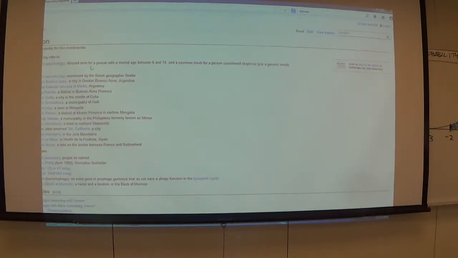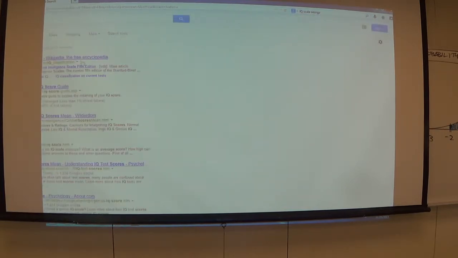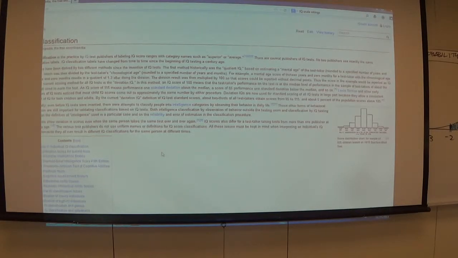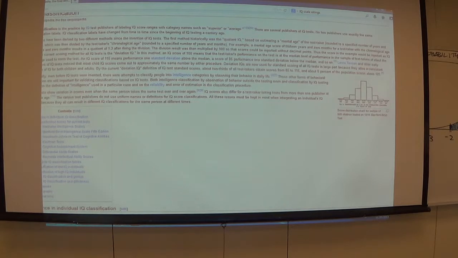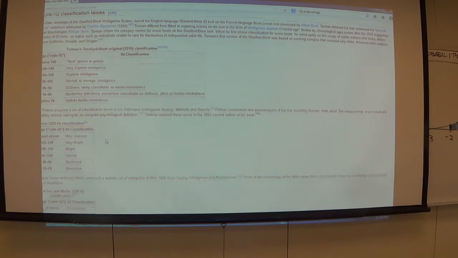Okay, here we go. Moron is actually an IQ term that has been phased out over time. Moron, idiot, imbecile. I'm going to go with IQ scale ratings. I'm going to see if I can find it this way. There we go. Let's see. Historical IQ classification tables. Here we go.